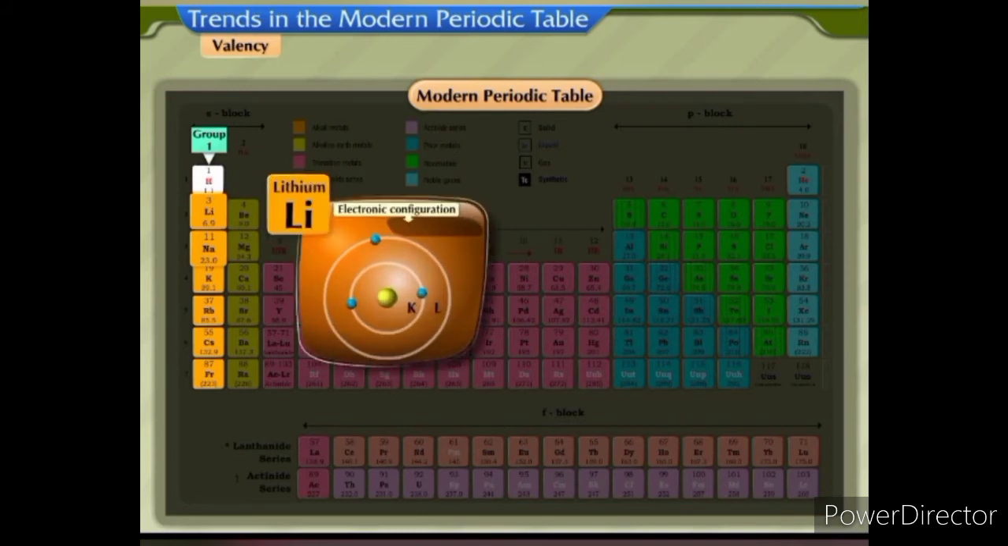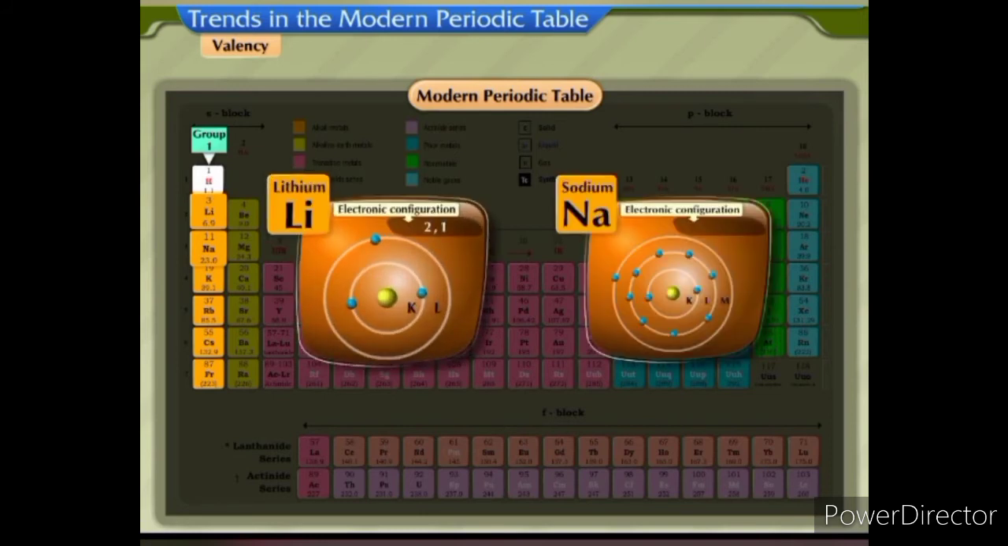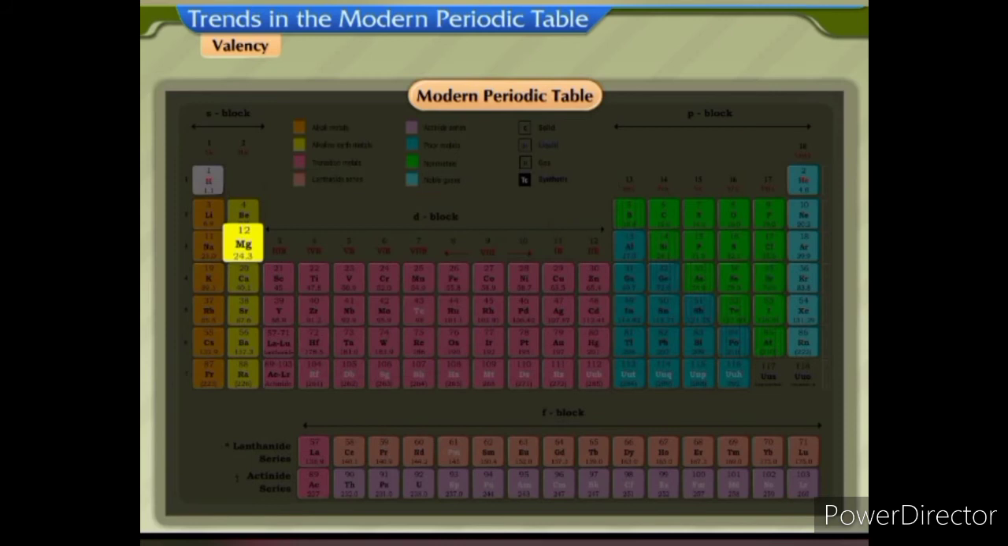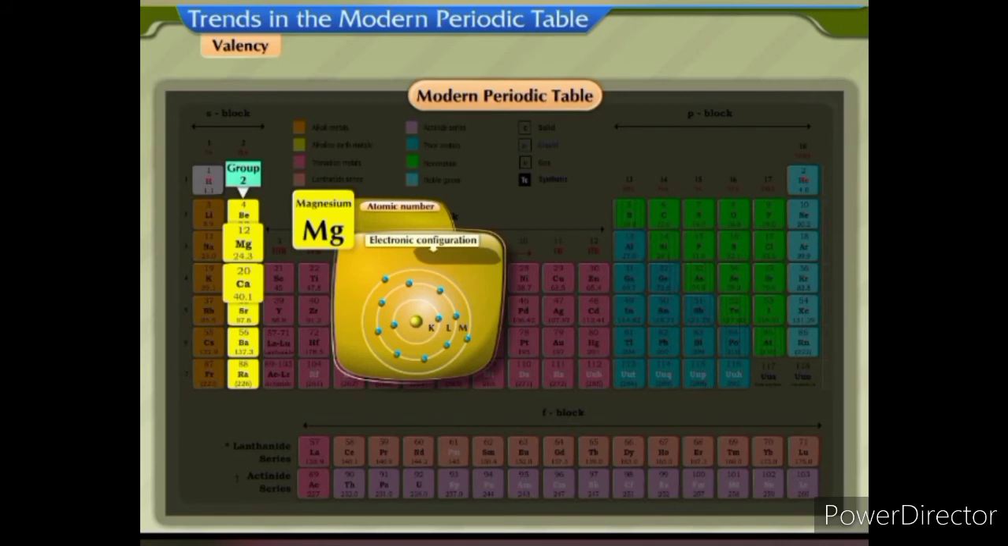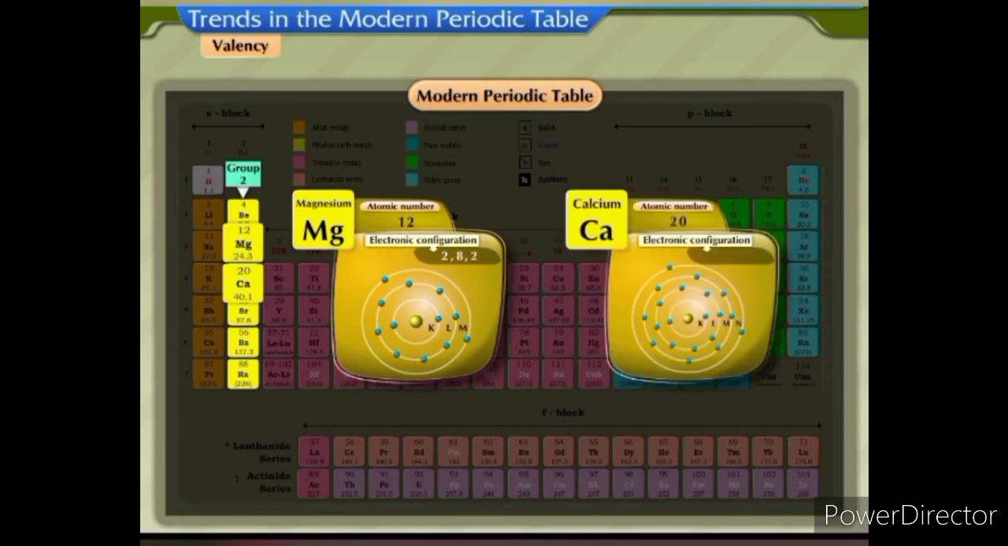The electronic configuration of lithium is 2-1, that of sodium is 2-8-1. Since there is only one electron in the outermost shell of these two elements, the valency of these elements is 1. Magnesium and calcium belong to group 2 of the periodic table. The atomic number of magnesium is 12, with electronic configuration 2-8-2. The atomic number of calcium is 20, with electronic configuration 2-8-8-2. Since there are 2 electrons in the outermost shell of these two elements, the valency of both these elements is 2.